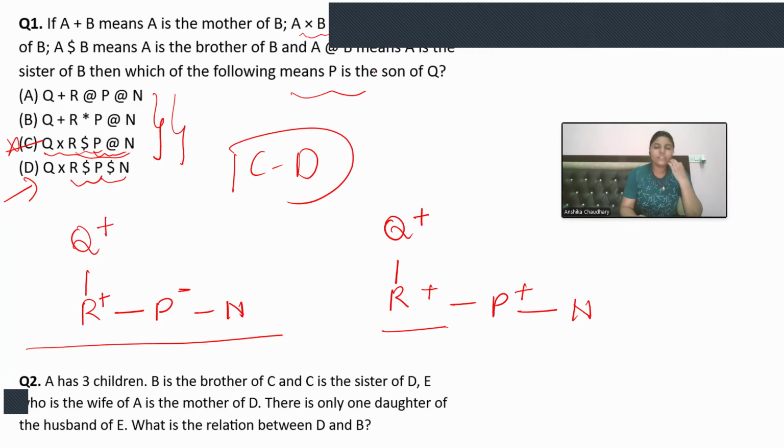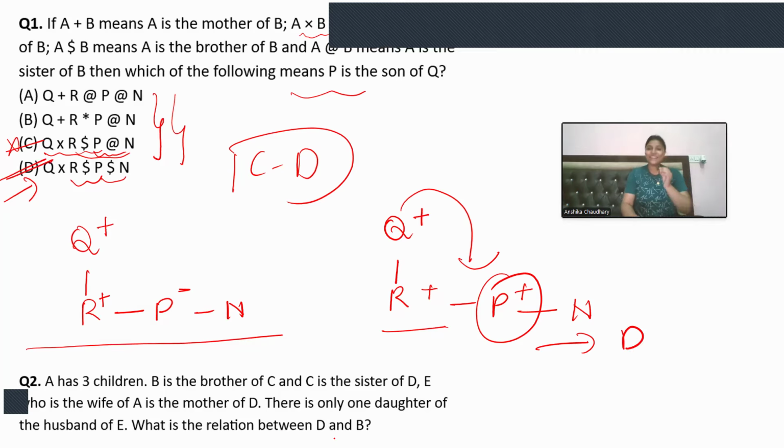Okay. Now, the answer. Which of the following means P is the son of Q? See, R is the son of Q, right? R is the son of Q and P is the brother of R. So it is obvious that Q is the father of P and N also. And P this time is a male, so he must be the son. So the answer lies in option D. Option number D is the correct answer for that.